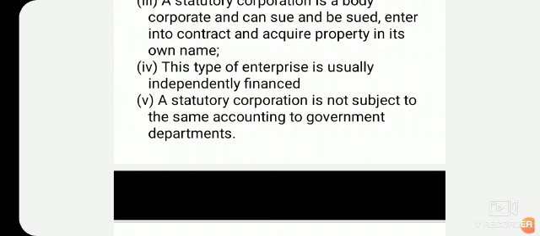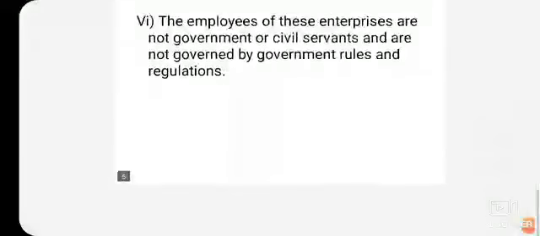Next, the fifth one: a statutory corporation is not subject to the same accounting as a government department. The fifth feature is about the books of accounts maintained by the statutory corporations, which are audited by government officials. Whatever books of accounts are maintained are audited by the auditor. That is the fifth one.